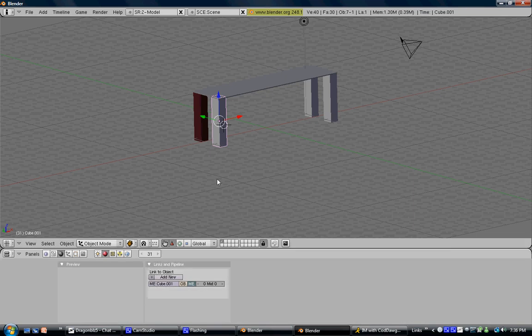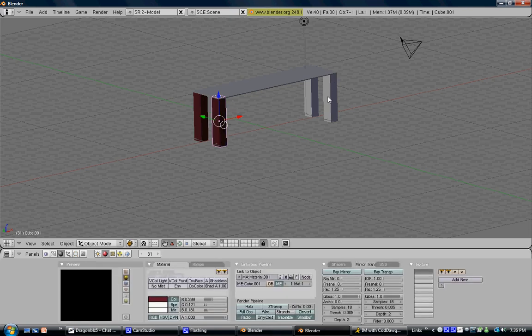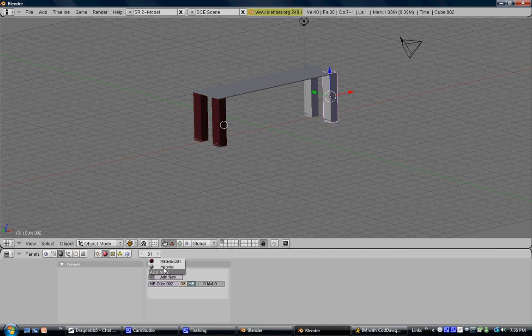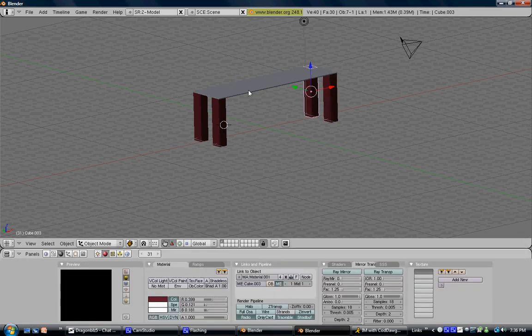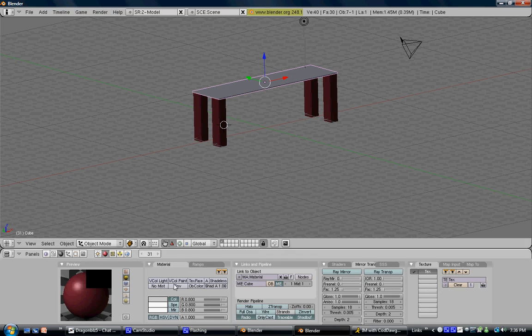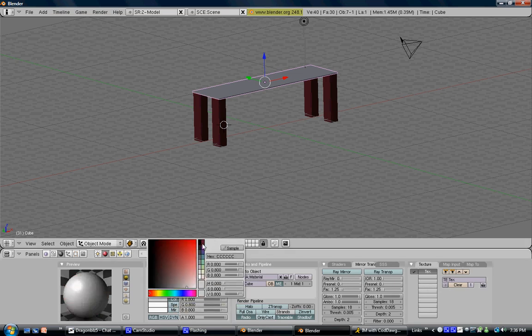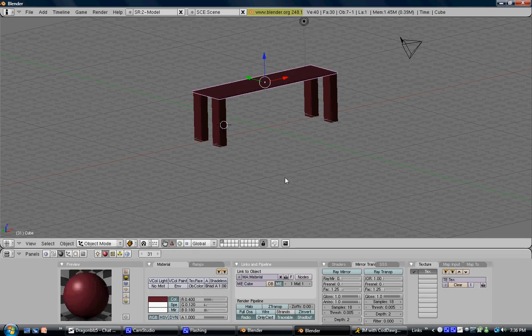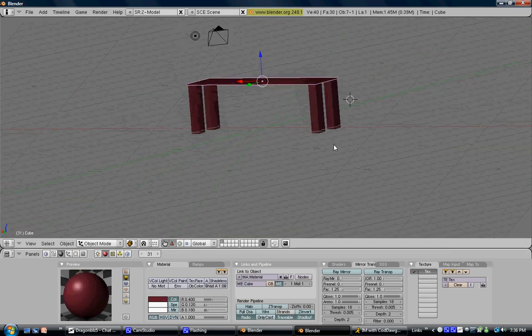Now when you color for the other legs, you should left click select it, and when you're on links and pipeline, you click this down arrow. You already have this material, this color, so you can use this material right here, and just do it for all the legs. Okay, so there we go, your own table.